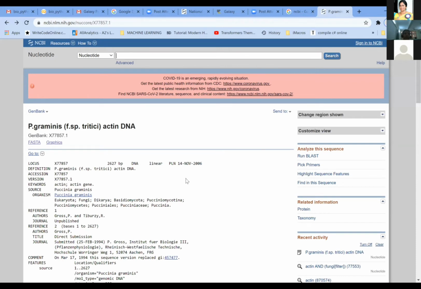Now are you able to see this window? Yes, your browser window we are able to see. Okay. So that is the first part of the exercise, where I have shown you the retrieving of the nucleotide sequences. Now you know how to retrieve the sequence, so we will go on to the next part. I would like to share my screen for some time with the PPT. Just 1 minute, please look at the PPT here.